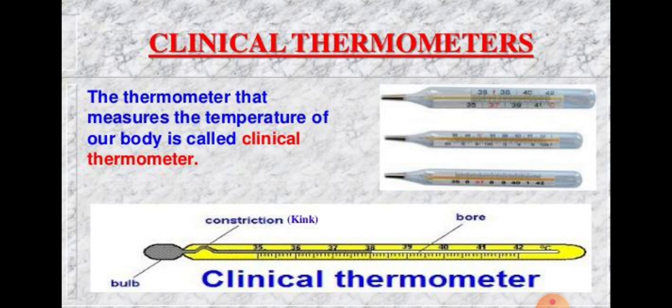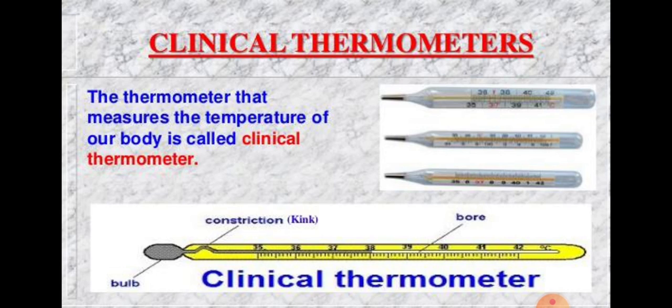This is an important thing: a laboratory thermometer cannot be used to measure human body temperature. This is because as soon as we take the bulb of the laboratory thermometer out of our mouth, the level of mercury in its tube will start falling quickly due to the cooling of its bulb by air.